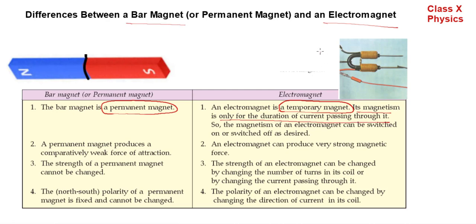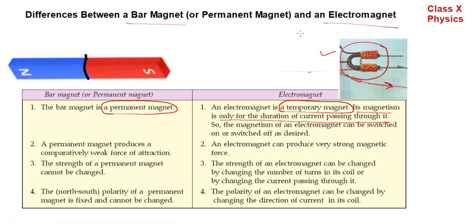Here is the electromagnet, a U-shaped iron rod. An insulated copper wire is wrapped around the rod and ends of wire are connected with the terminals of battery. When current starts flowing in this setup, it behaves like a magnet.